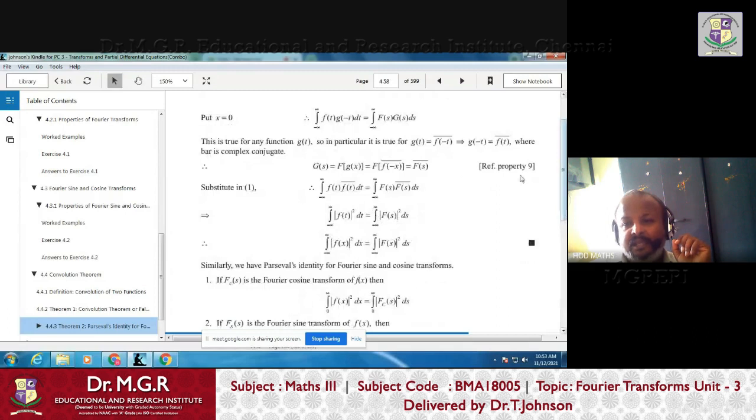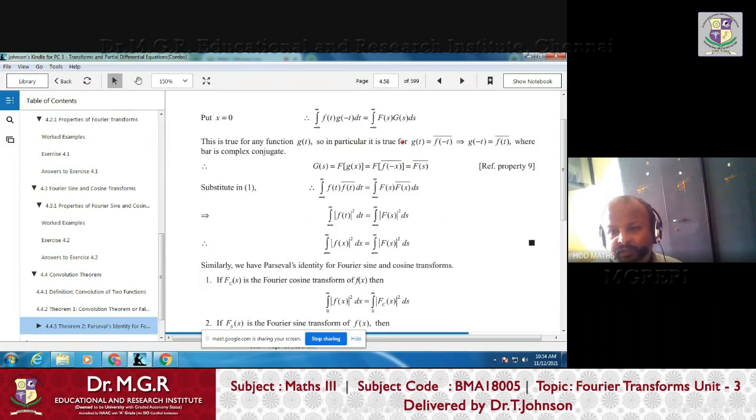So by property 9, the Fourier transform of f(-x) bar is nothing but the convolution of F(s). So g(s) can be written as F(s) bar, right?